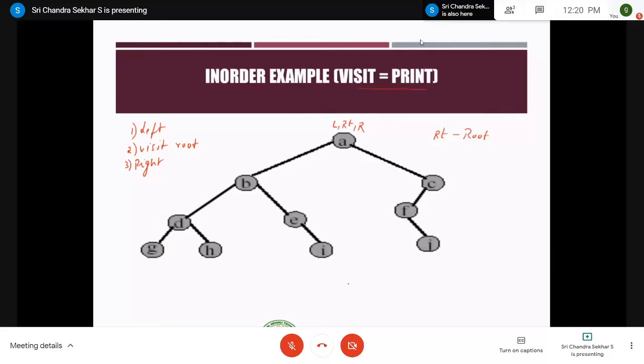Therefore, let me take the output. This is in order, right? Until you get a lot of practice, it is better you mark these steps on each and every node so that you won't get confused and you won't miss any of the nodes, right? Left, root and right. Next, left, root and right.